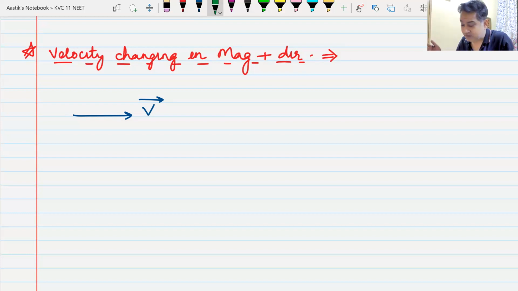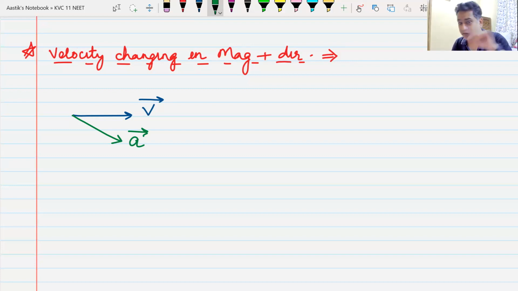So I can take a third case where the angle is not 180 or 90, and your acceleration is like this. If the acceleration is like this, it is going to change the direction too. I've just drawn one of the directions. It can be infinite directions. If the acceleration is like this, it is going to change both the magnitude of velocity as well as the direction of velocity.